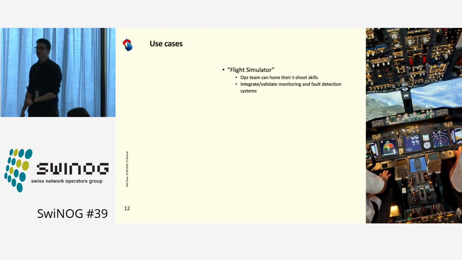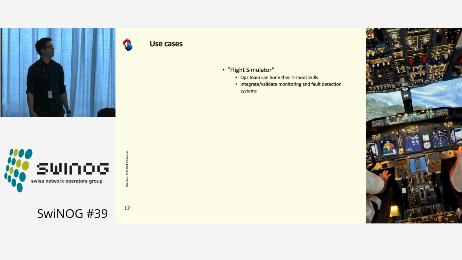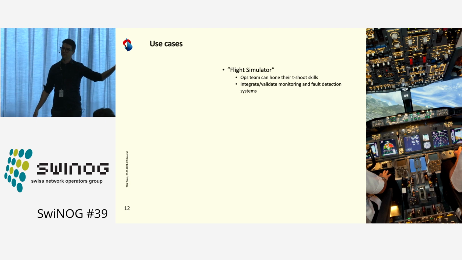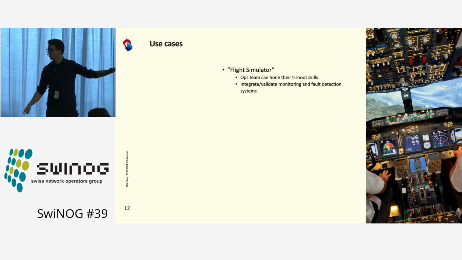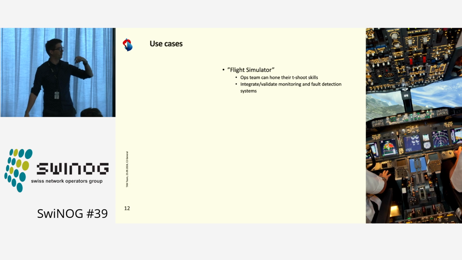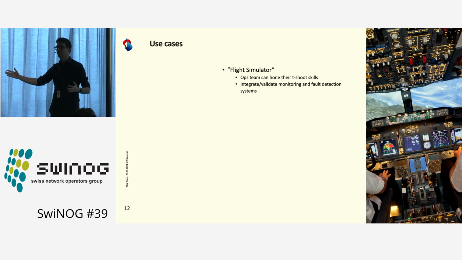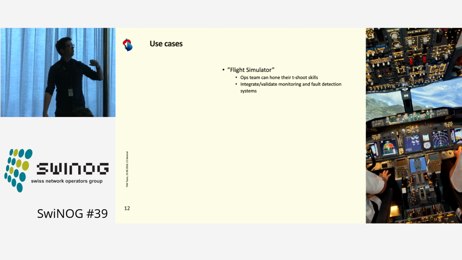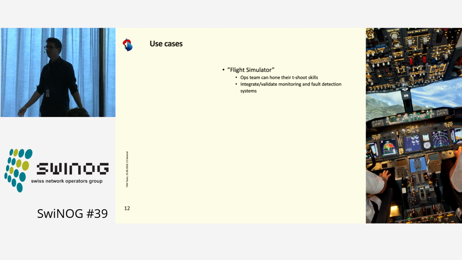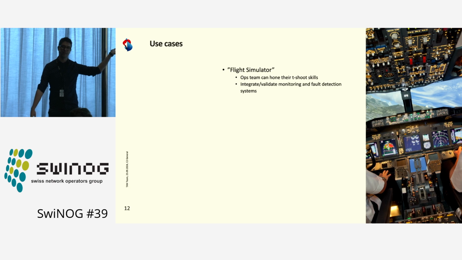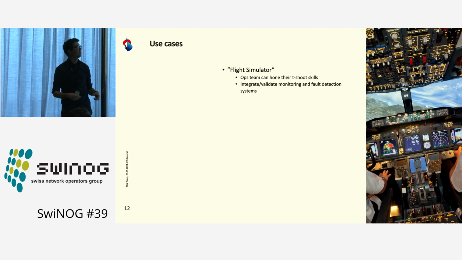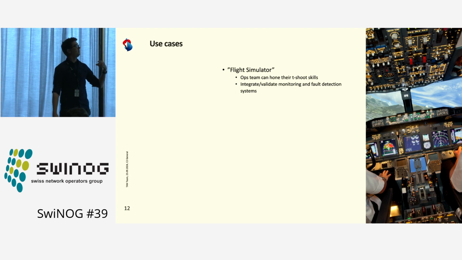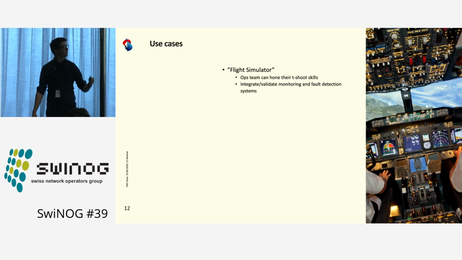Now, the use cases. The first obvious use case is a flight simulator. We can give this to our ops team. In our case, it runs on a virtual machine, and we can multiply it as long as we have computing power. And they can troubleshoot, because the fault will be at random. So it's closer to the real world when you troubleshoot something that you don't know anything about. Then it's a flight simulator to validate our monitoring systems.